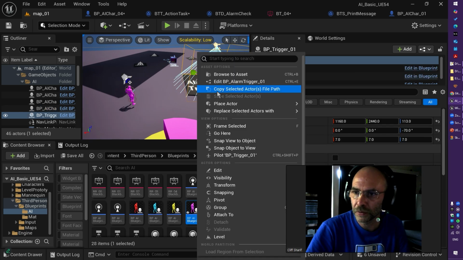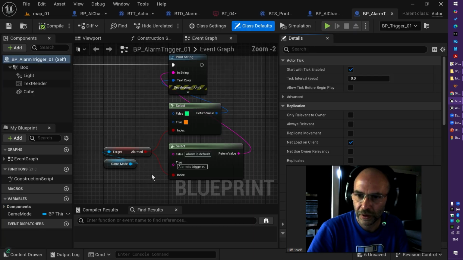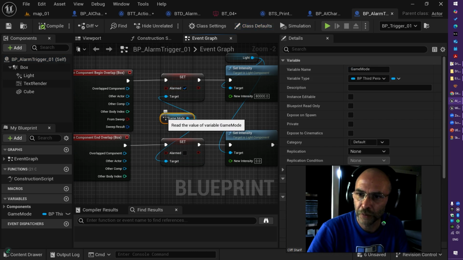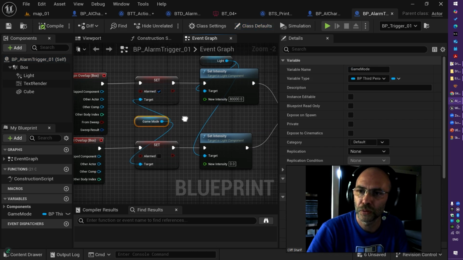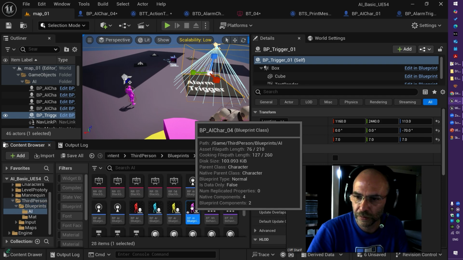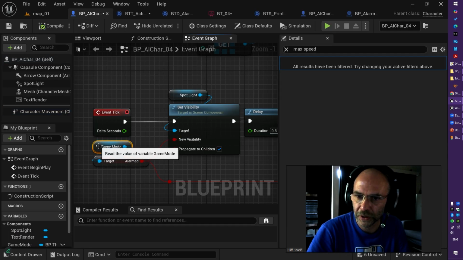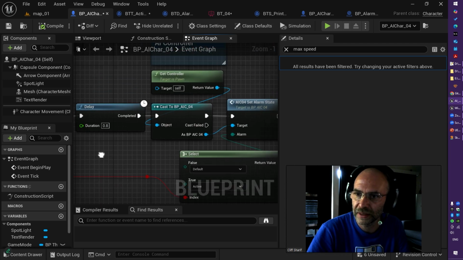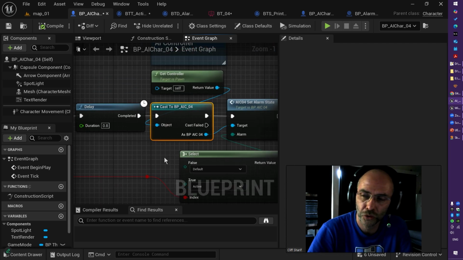How the alarm is working, bros. Every time I have a collision, I set an alarm boolean variable in game mode from my AI character number 4. I grab the game mode, figure out the alarm, set my lights, and then call AI character, AI controller.